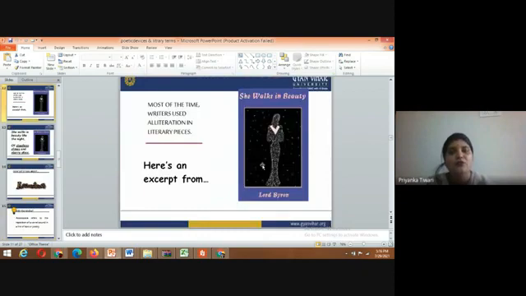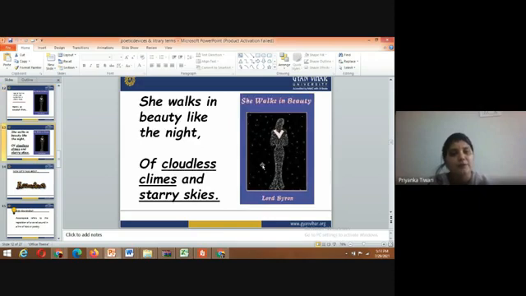Then, "She walks in beauty, like the night of cloudless climes and starry skies." Most of the time, writers use alliteration and assonance in literary pieces. This is a very important literary term.